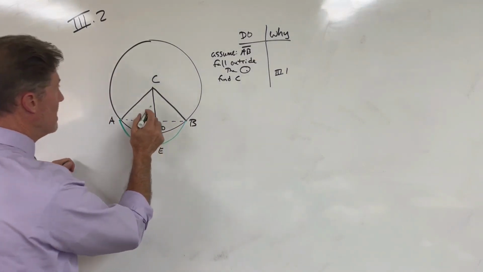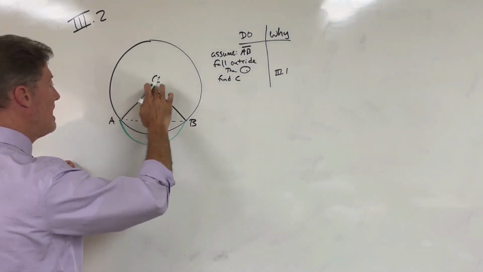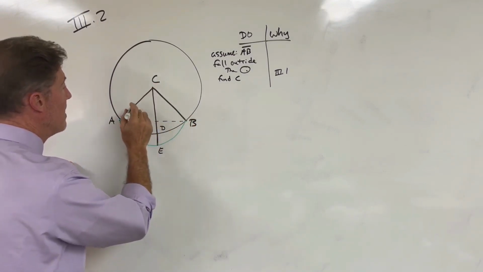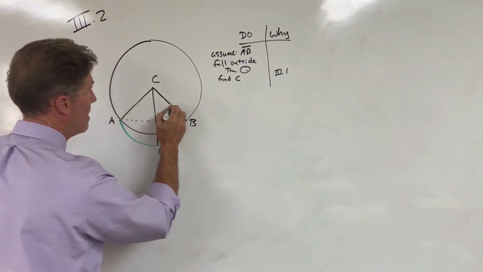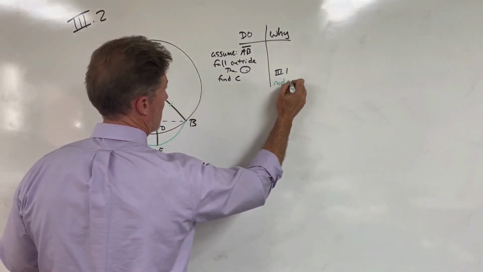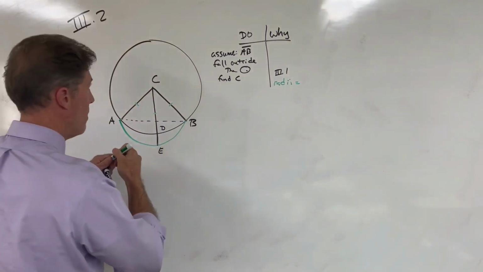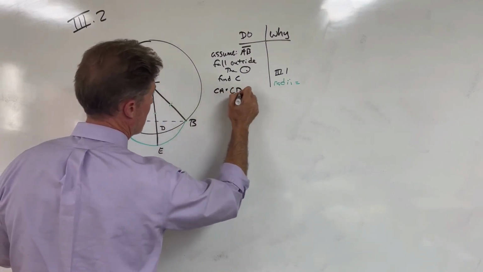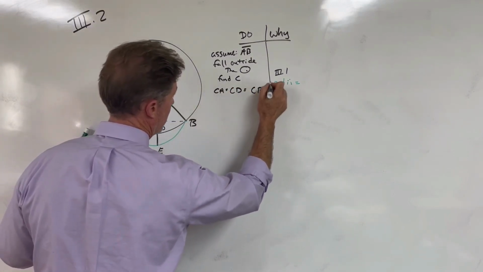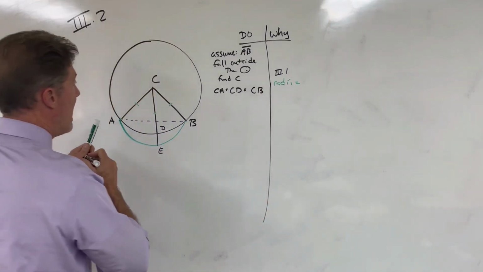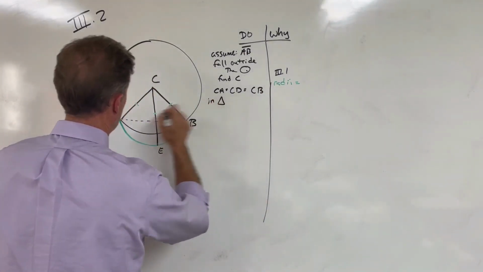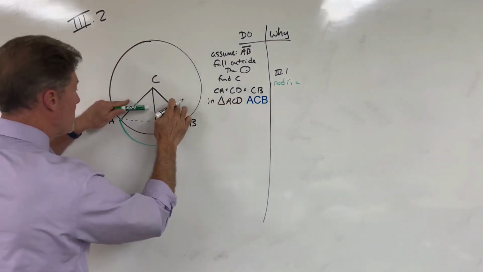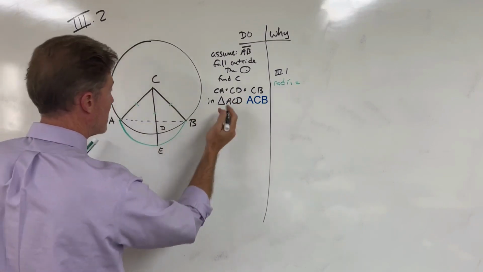So what we can immediately notice is that since CA and CD and CB are all coming from the center to the circumference, they're all radii, and all radii are equal. Therefore, we know that CA is equal to CD, which is equal to CB. Now let's look at triangle ACB. In triangle ACB, we have 2 sides that are equal to each other. So it's an isosceles triangle.